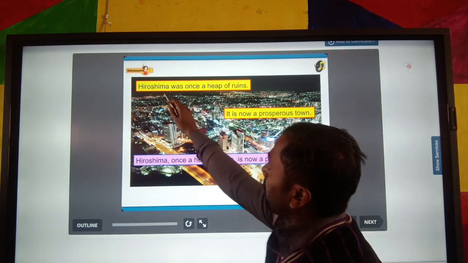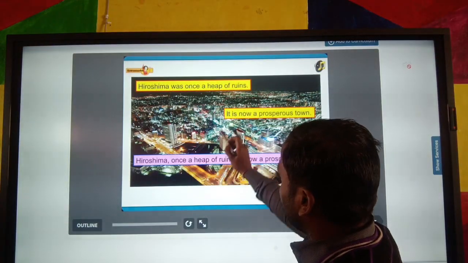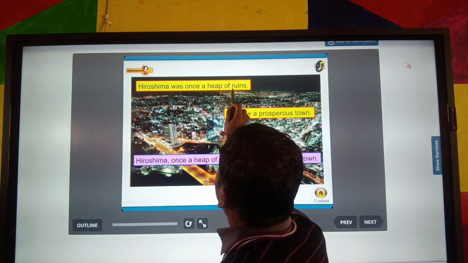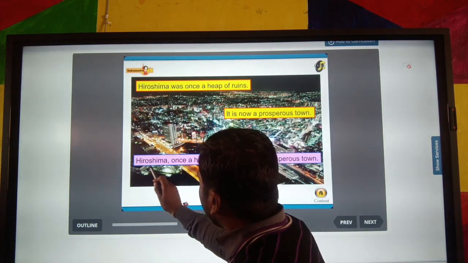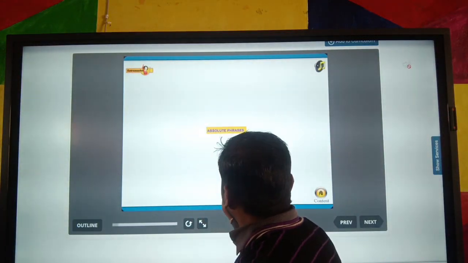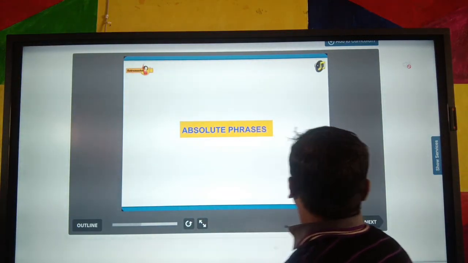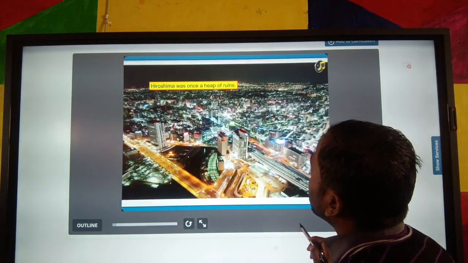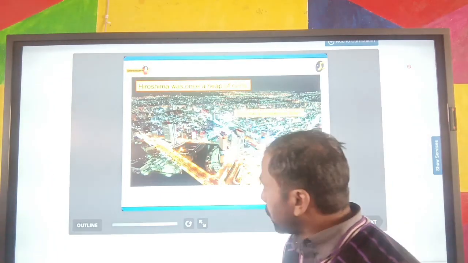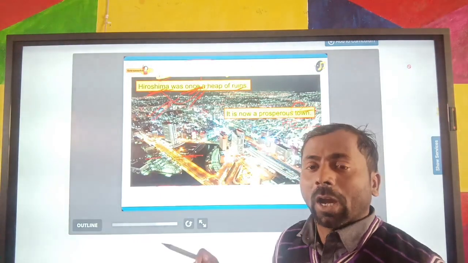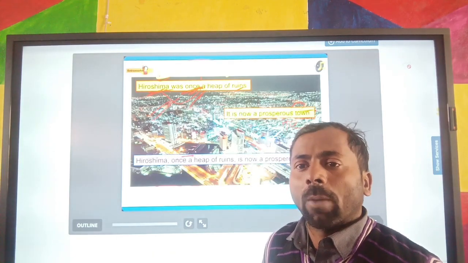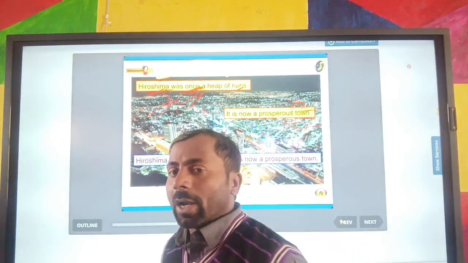This "it" is used for Hiroshima, and "once a heap of ruins" is used for Hiroshima. So Hiroshima is the subject, and after the comma, "once a heap of ruins" is an apposition word that is used after the subject by using the comma. Clear? I hope you all understand it.